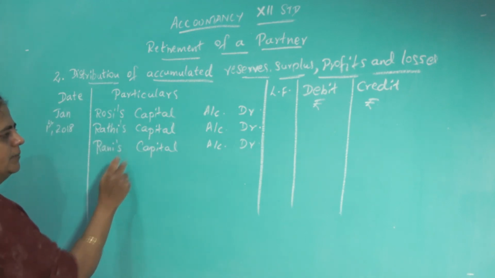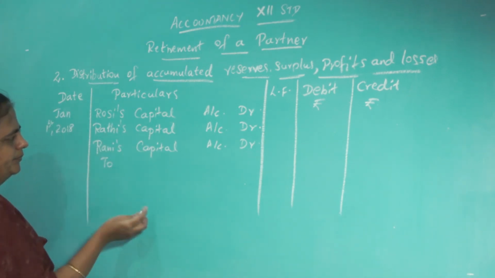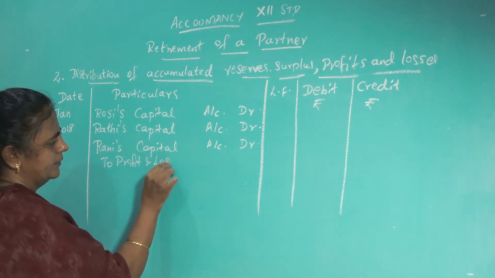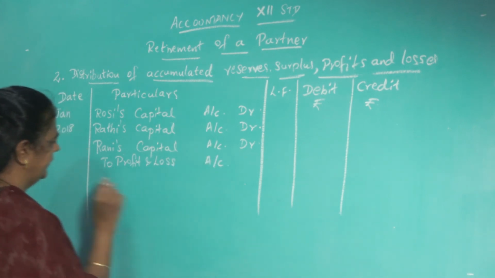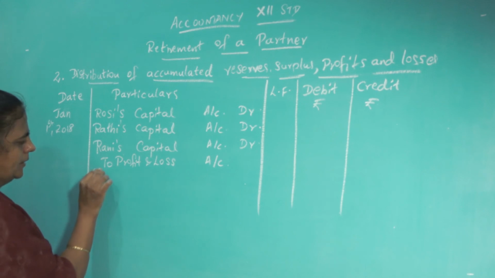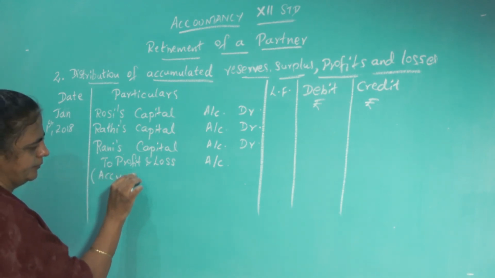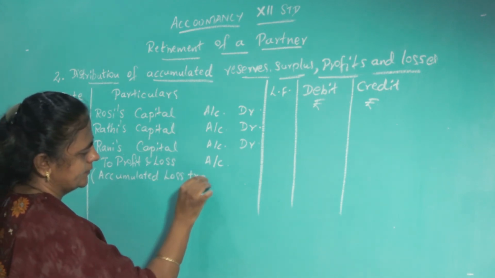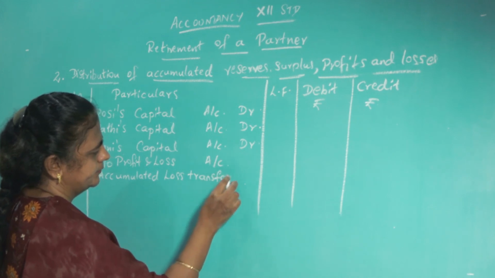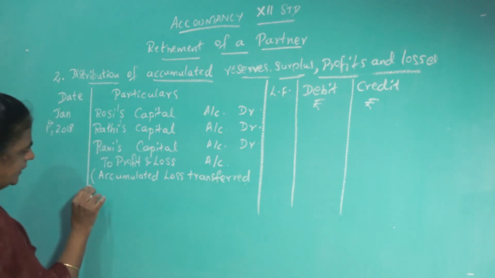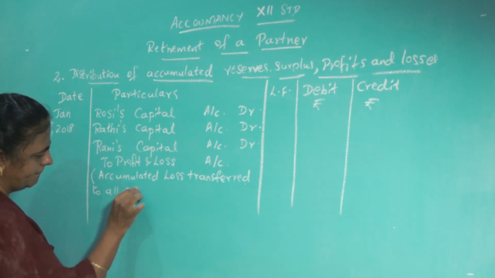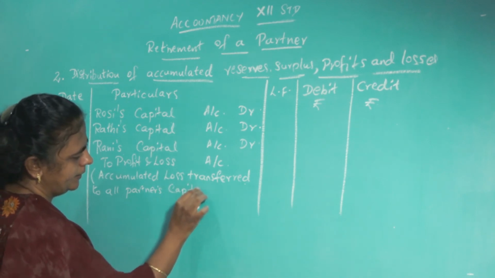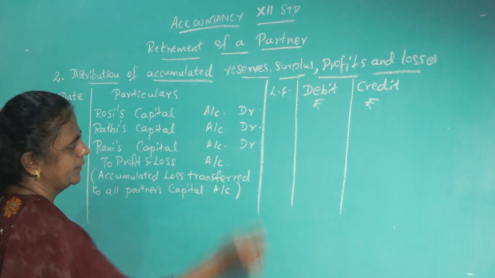So, I am debiting all the partners' capital account to profit and loss account. Accumulated loss transferred to all partners' capital account.